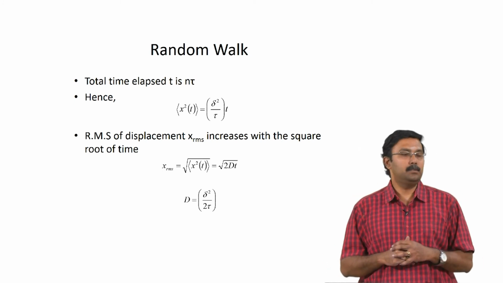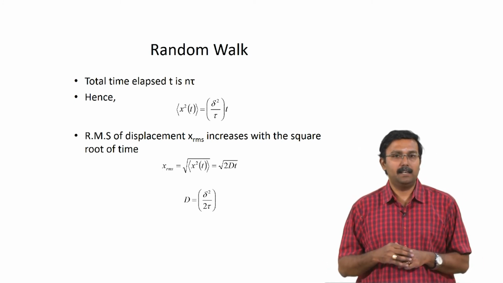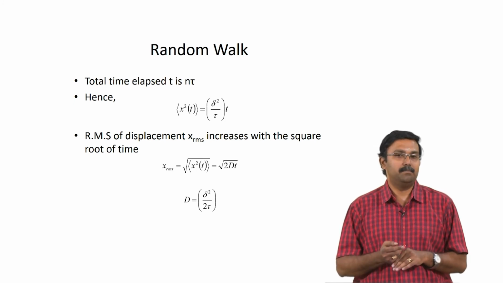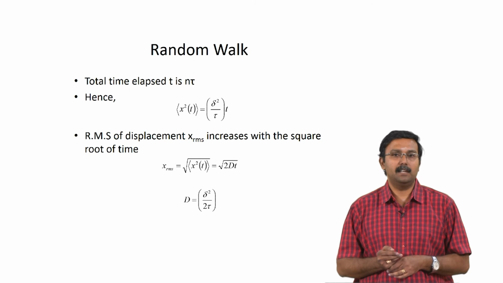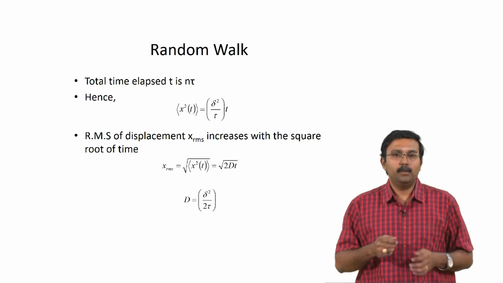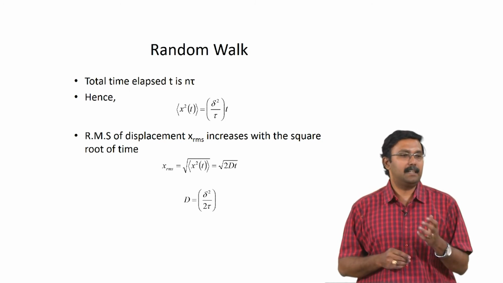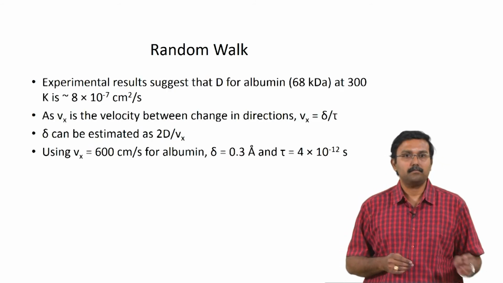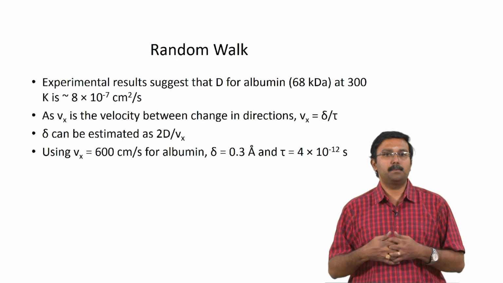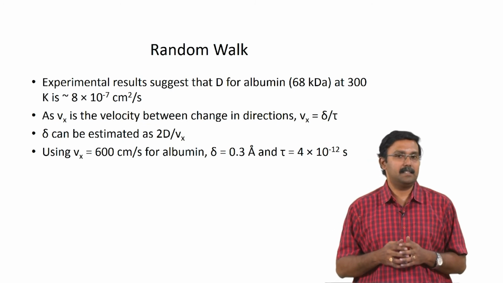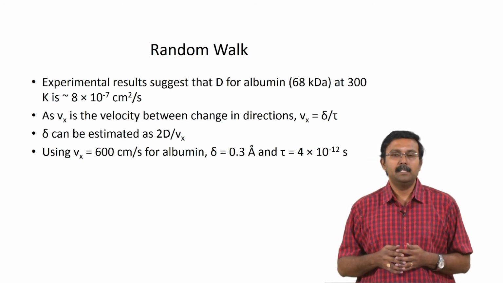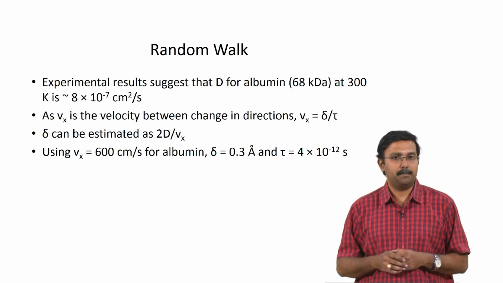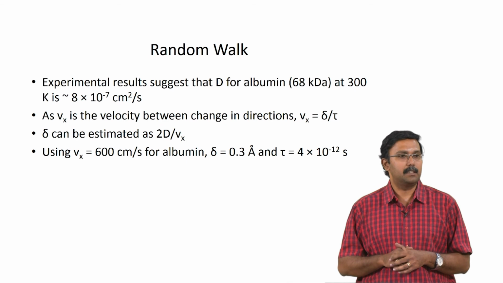So, the root mean squared of the displacement, which is XRMS, is given by this equation, and you have D equals delta square by 2 tau. What people have shown is that experimental results suggest that D for albumin is about 8 times 10 power minus 7 centimeter squared per second. D is the diffusion coefficient.